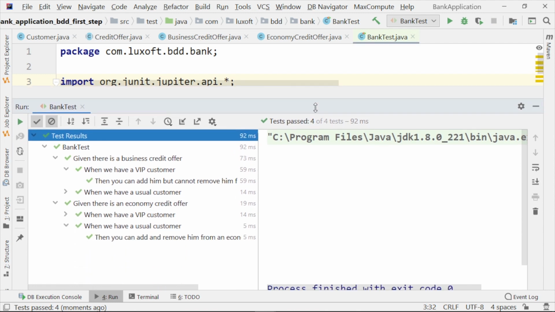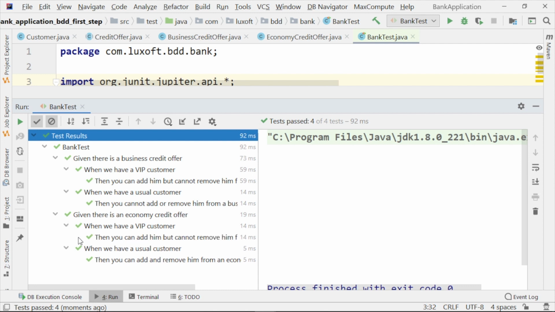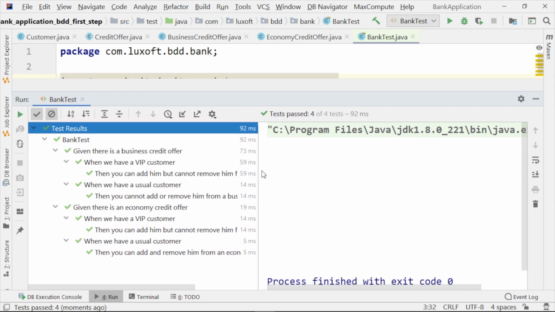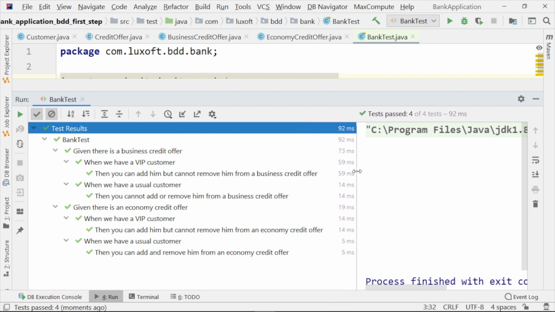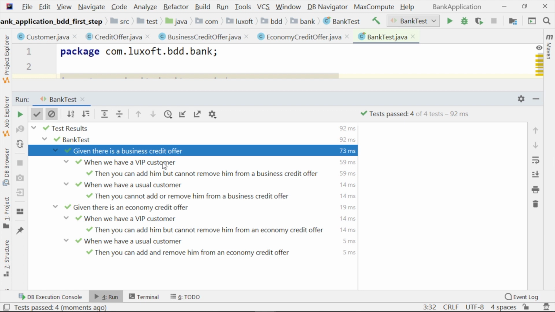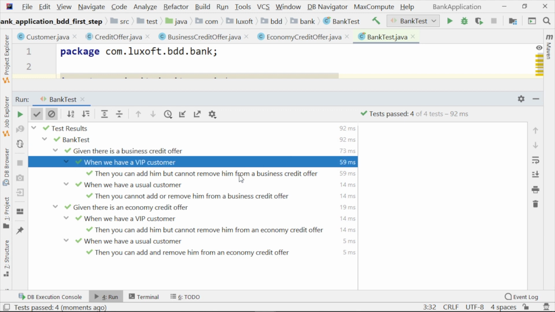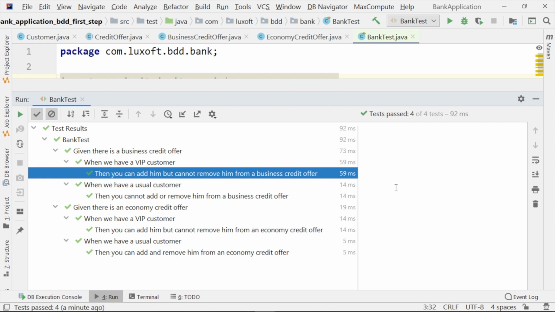Okay, tests are green. That's very good. But what is very important is that we are able to read the execution of this test in a fluent, coherent way, just like reading the scenarios that we have discussed in case of behavior-driven development. So you may read here, given there is a business credit offer, when we have a VIP customer, then you can add him but cannot remove him from a business credit offer.